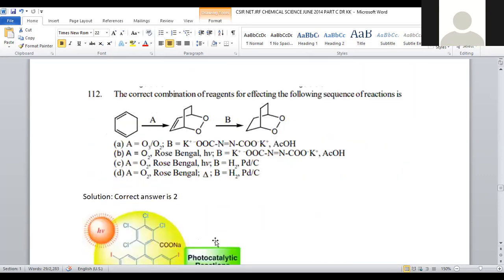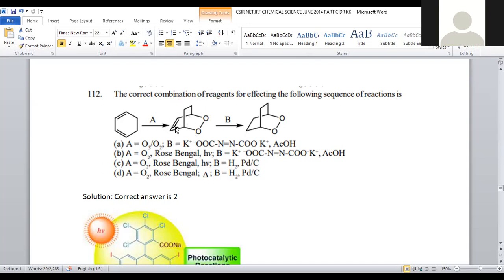Let us move on to question number 112. It is a part of a system where a photochemical reaction is carried out, and we need the correct combination of reagents for effecting the following sequence of reactions. So here we are taking a cyclic system with a conjugated diene. This is said to be a conjugated diene, 1,3-cyclohexadiene. 1,3-cyclohexadiene is the IUPAC name of the starting material, and A is to be predicted. What is the suitable reagent that can be added in order to achieve the compound?